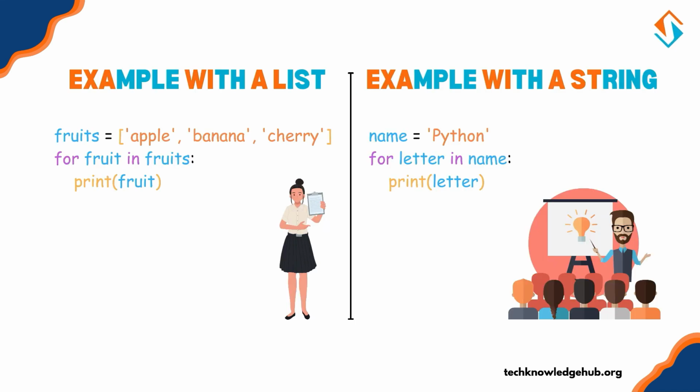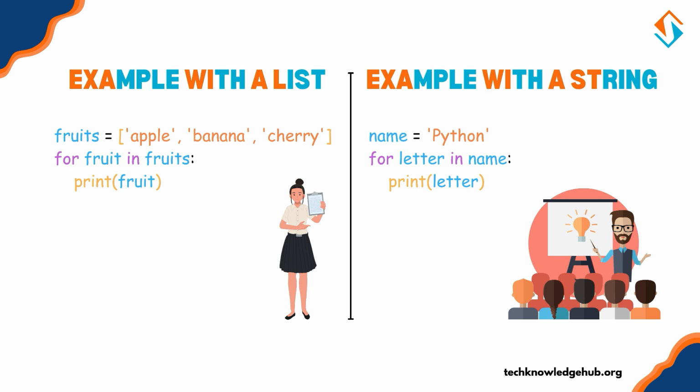Example with a list. Suppose we have a list of fruits and want to print each one. fruits = apple, banana, cherry. For fruit in fruits: print(fruit). This loop will print each fruit one by one. Here, fruit is the variable that represents each item in the fruits list. As the loop runs, it takes on each value in the list.